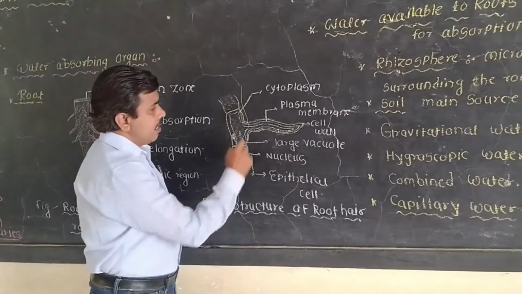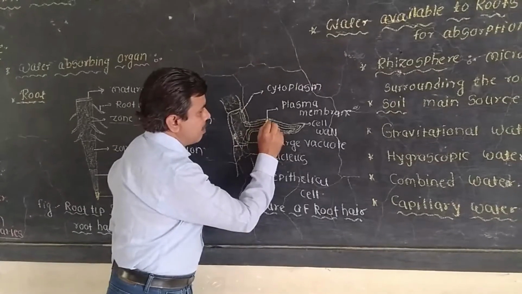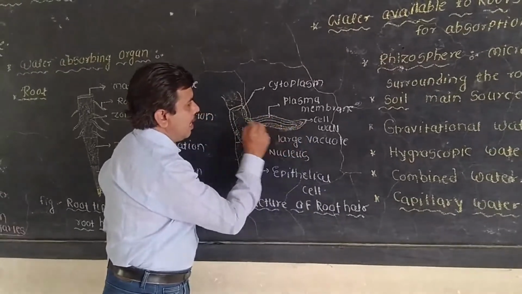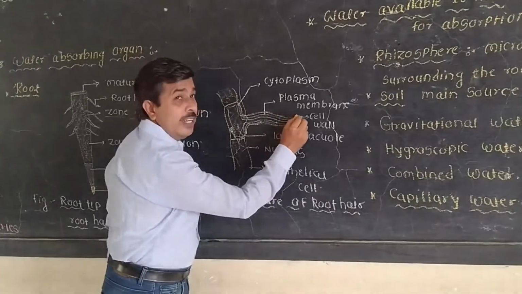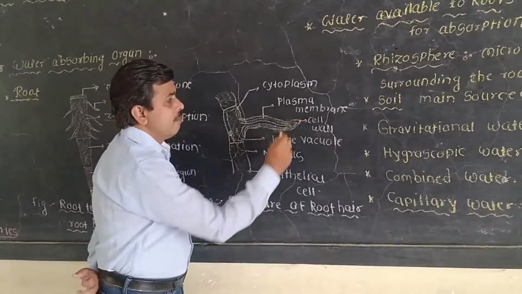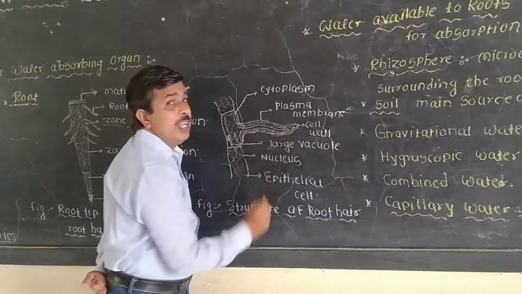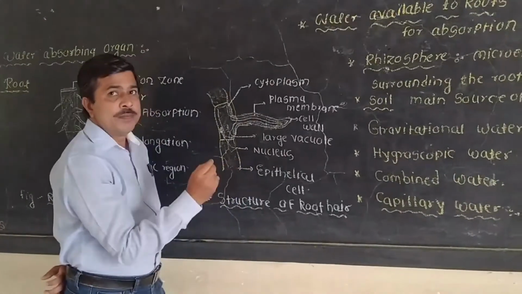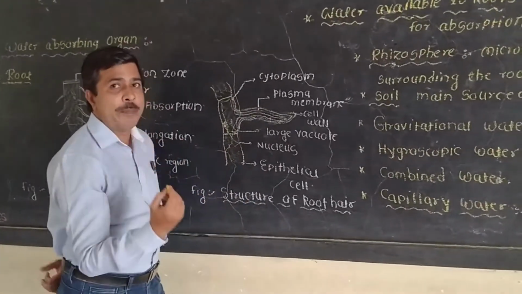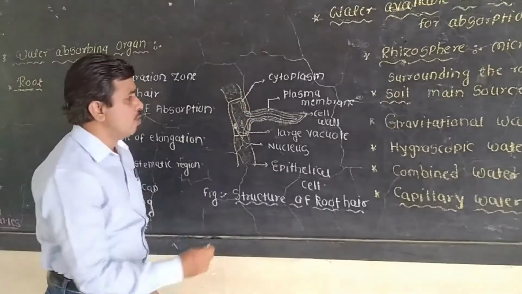Then these root hairs contain the plasma membrane, and the outermost layer is the cell wall. The cell wall is formed by pectin and cellulose. The cell wall here is formed by these two substances. The outermost layer is formed by pectin, and the inner layer is formed by cellulose.